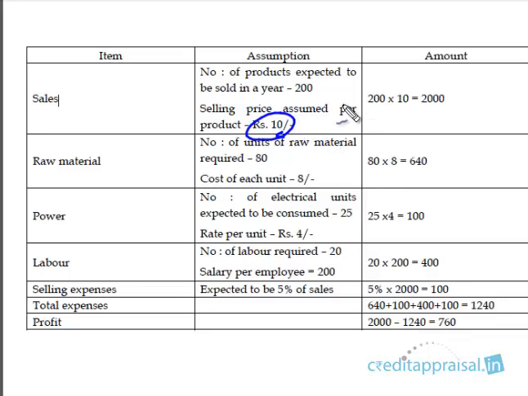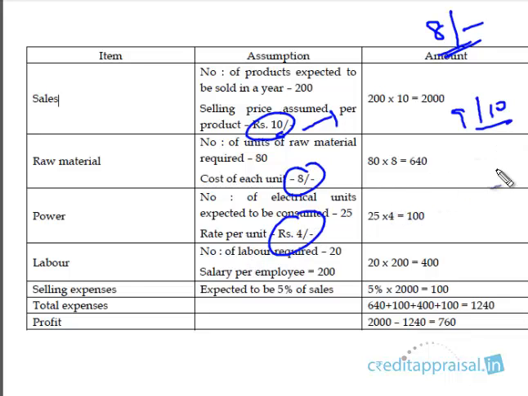Is the prevailing market price really around 10? Maybe the prevailing market price is only 8, and maybe the company has taken 10. Or is the raw material price really 8, or is it more? Maybe 9 or 10. Is the power rate really 4? Maybe industrial consumers are being charged 6 by their power companies. Why did the company take only 4? Labor rate. So each and every assumption you have to check, right?